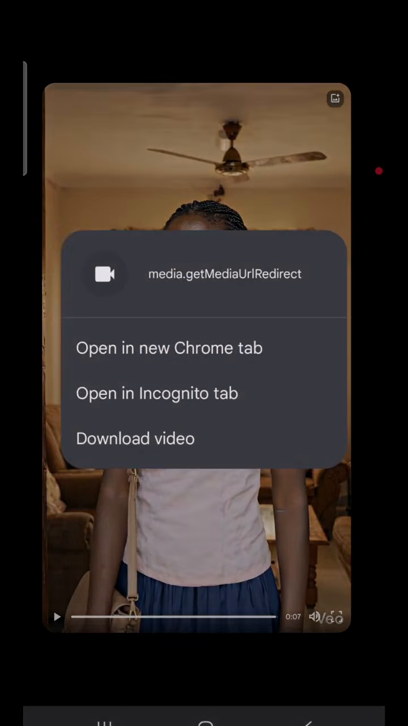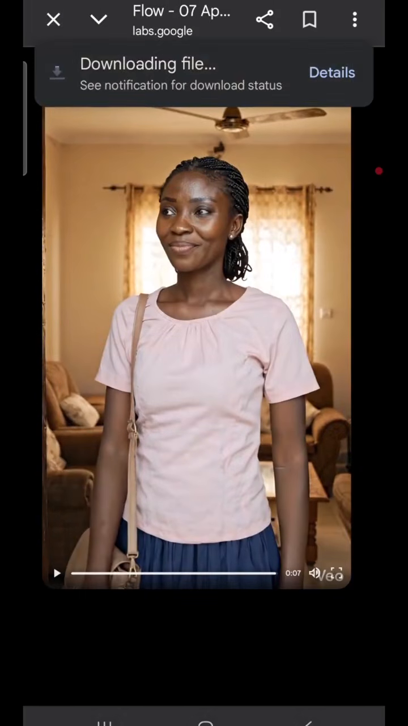So guys, this is actually very beautiful. Yes, you can see I have just done all this with free AI. Go ahead and search for Flow AI and start creating your video.